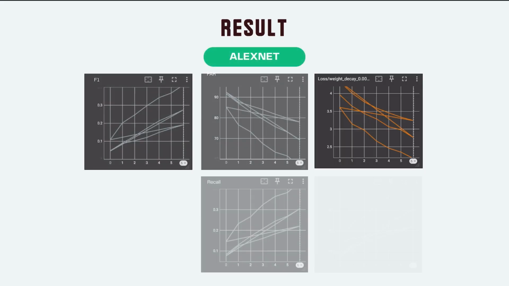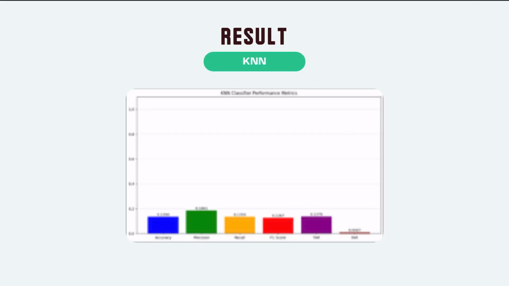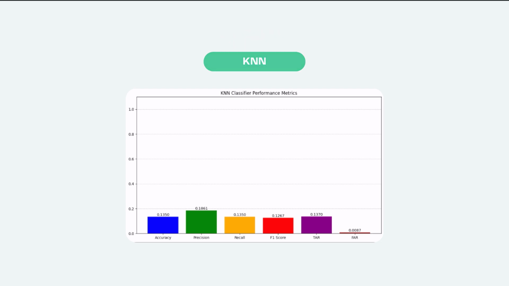And these are the results of the AlexNet model. It also shows the same trend as the ResNet model. And for KNN, we don't need to train for multiple epochs, so we don't have a graph, and this is the result of the KNN model.